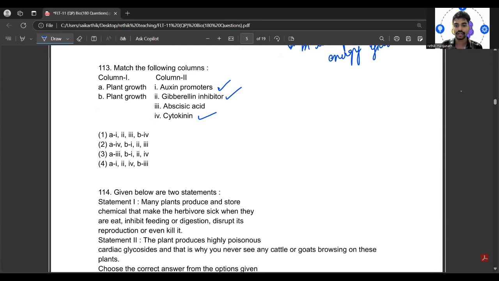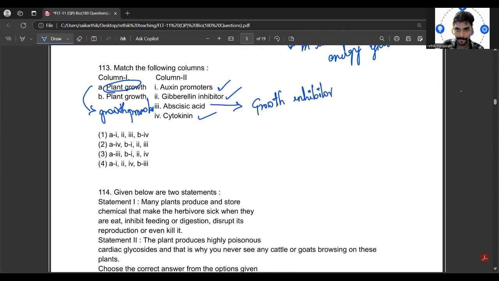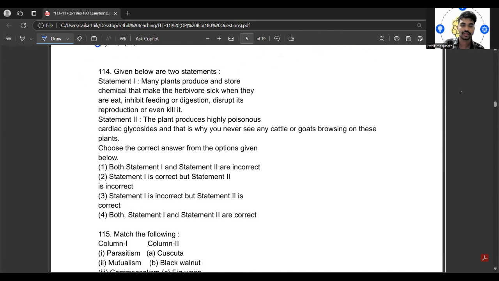so they are actually what? They are the growth promoters. Okay. And this is actually growth inhibitor. So what would be the correct here? So option 4. So next one is 114.